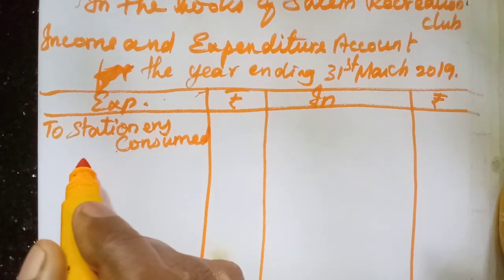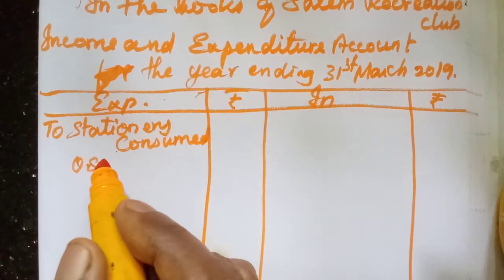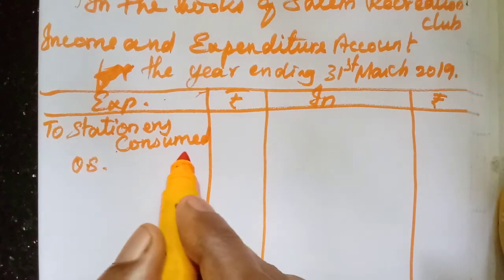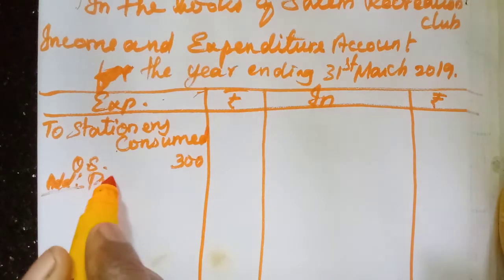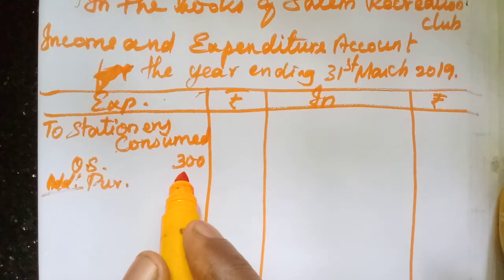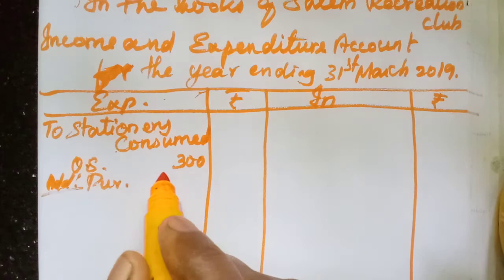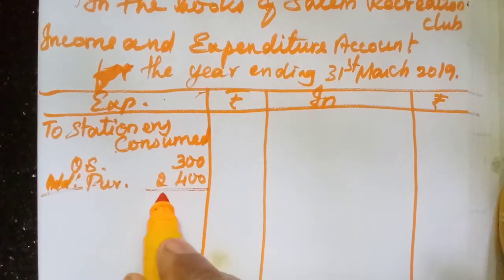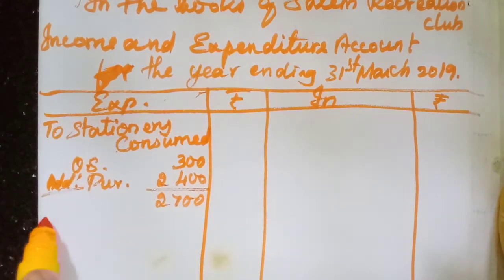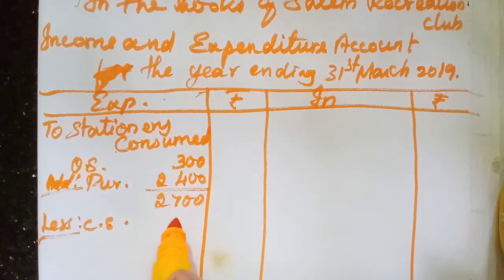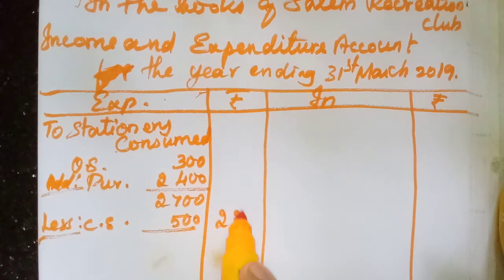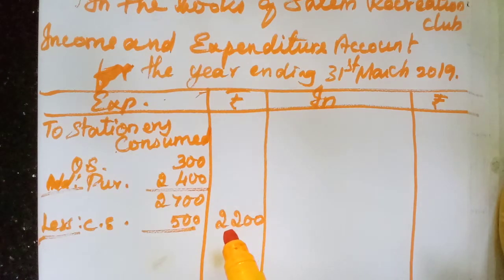Consumed, opening stock. What is the opening stock given? 300. Add purchases. Purchases of stationery in the payment side, 2,400. So 2,700. Then less closing stock. Closing stock 500. So how much we will get? 2,200. Okay, stationery over. Investment will be in the balance sheet.